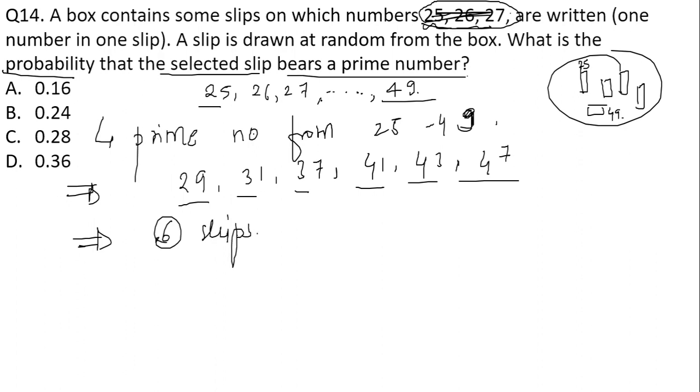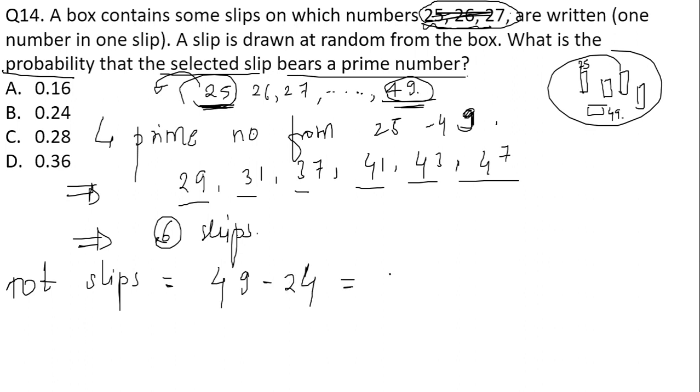How many total slips are there? 25 to 49. It means total slips is equal to 49 minus whatever the range that they have set over here. Just take the number before 25. What is the number that comes before 25? It is 24. So 49 minus 24 will give me 25. So there are a total of 25 slips.